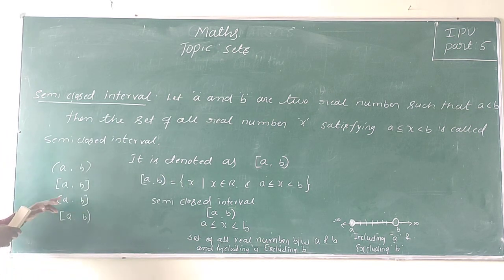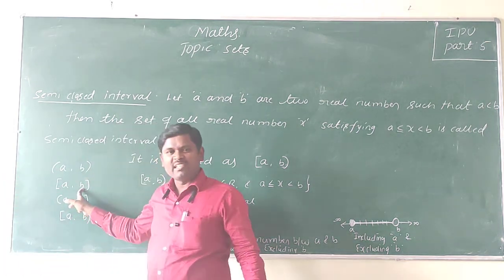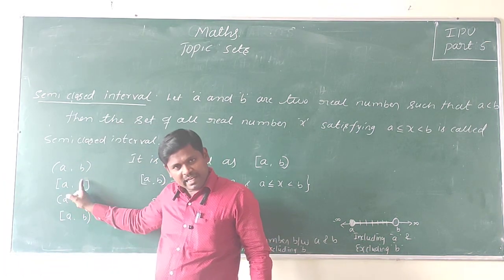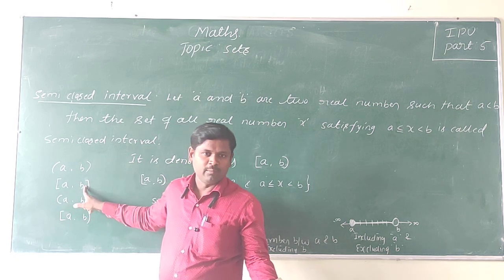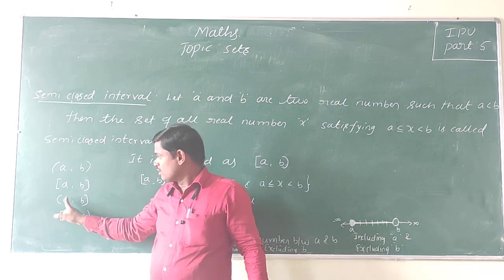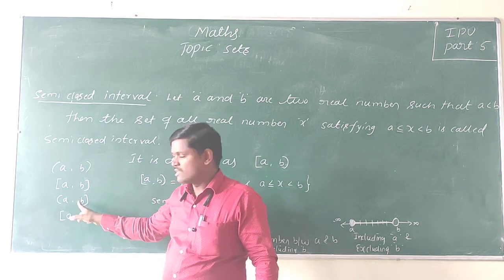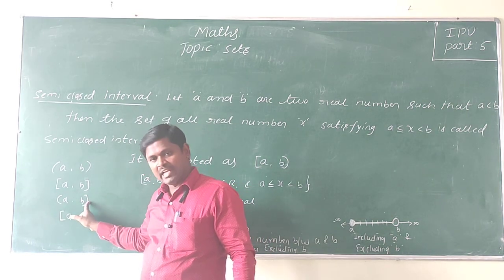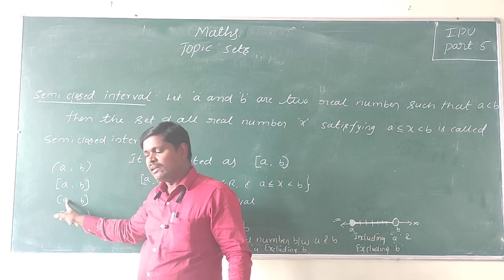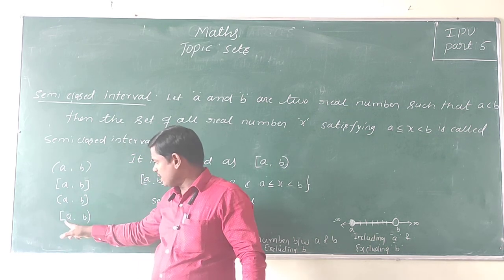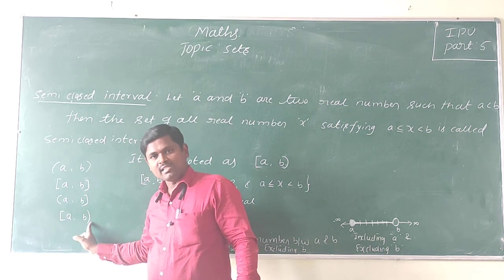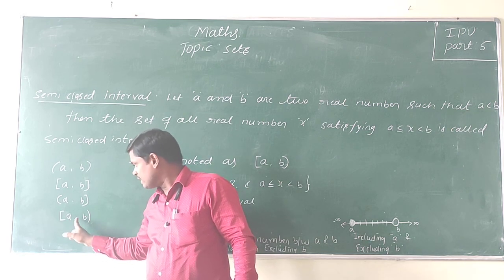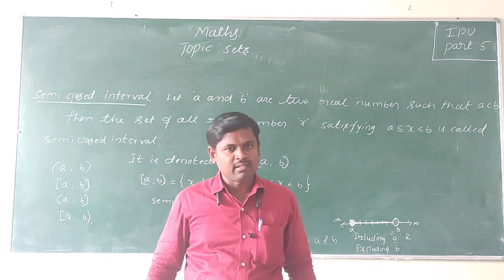Then the closed interval A comma B is the set of all real numbers between A and B, including A and including B. The semi-open interval is the set of all real numbers between A and B, excluding A and including B. The semi-closed interval is the set of all real numbers between A and B, including A and excluding B. Is it clear? So write this down.